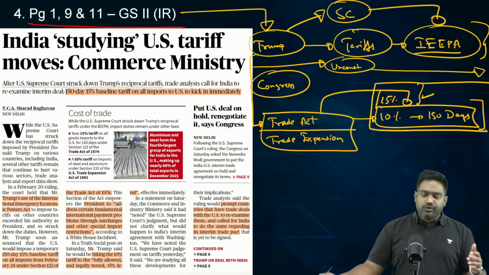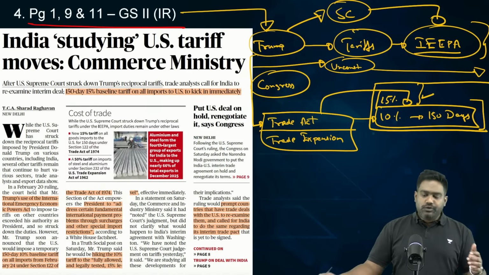But now the question is, initially the US had placed 25% plus 25% penalty tariff on India, a total of 50% tariffs, correct? Now, as part of the interim trade deal that was announced, which is yet to be signed, the tariffs were to come down to 18%. But now the Supreme Court, which has intervened, has struck down the initial tariffs that were imposed. So this has no validity at all. So in that case, there won't be a need for a trade deal.